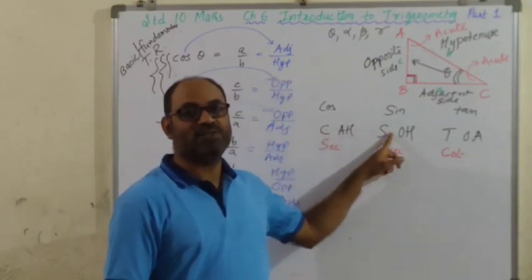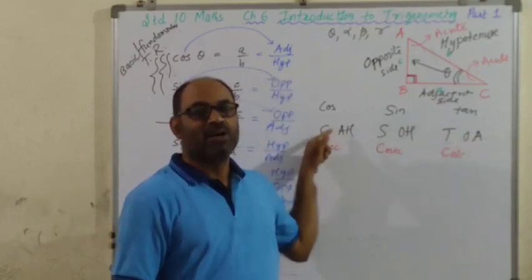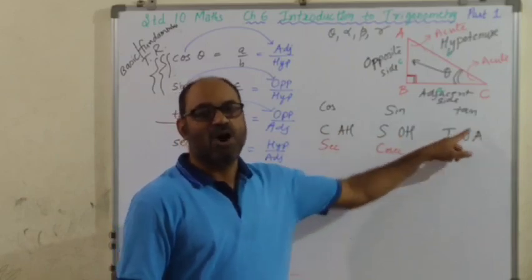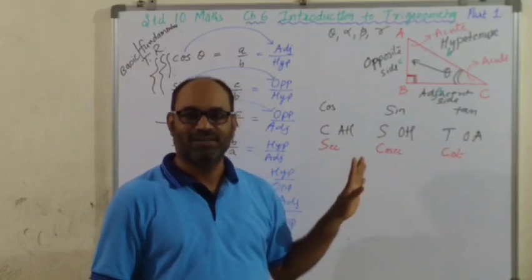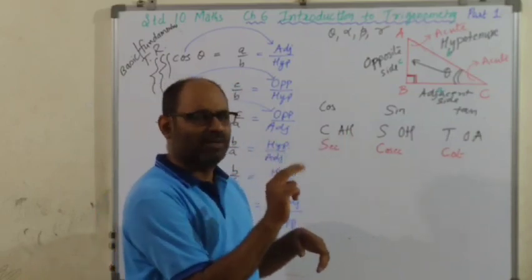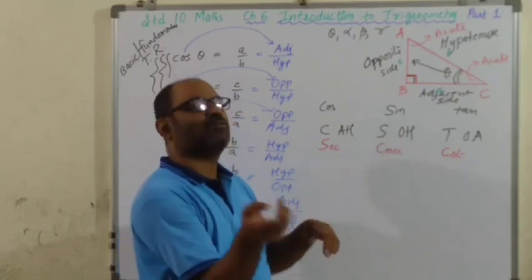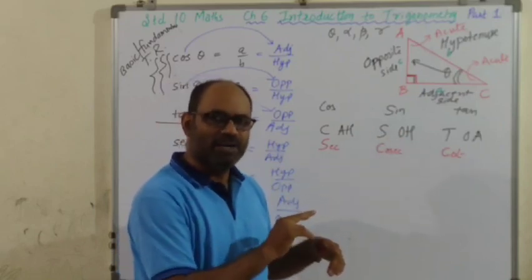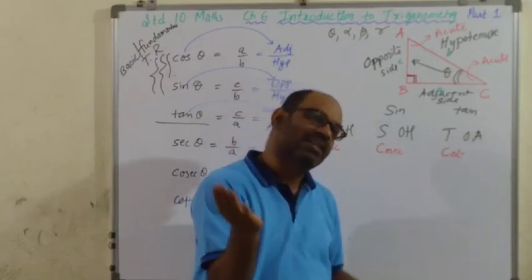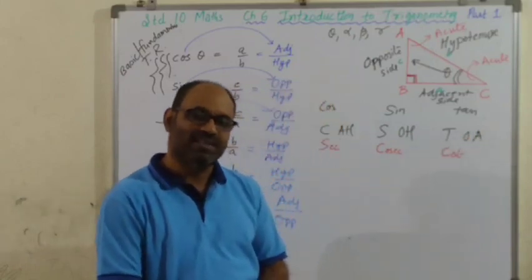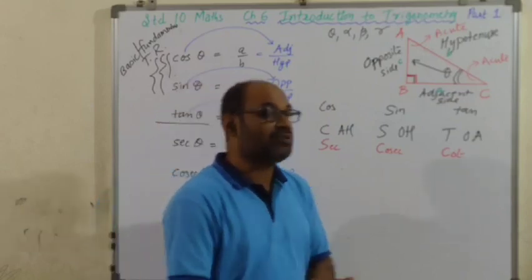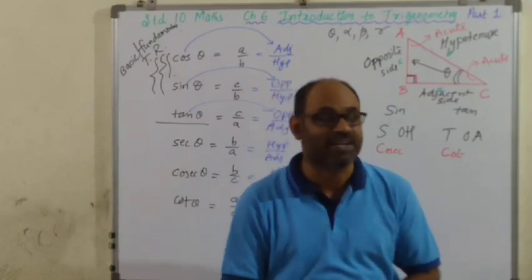C for cos, S for sin, T for tan. Cos का रेसिप्रोकल है sec, sin का रेसिप्रोकल है cosec और tan का रेसिप्रोकल है cot. करेक्ट? Adjacent upon hypotenuse, reciprocal hypotenuse upon adjacent. Opposite upon hypotenuse, उसका रेसिप्रोकल या इनवर्स hypotenuse upon opposite. And reciprocal of opposite upon adjacent is adjacent upon opposite. Clear to you? Did you understand? Okay. So we finished with the definition of 6 trigonometric ratios.